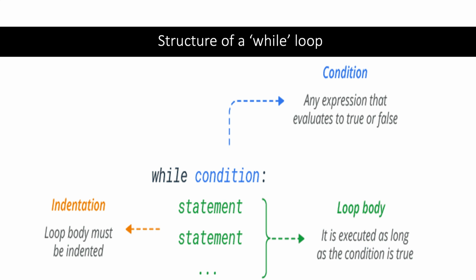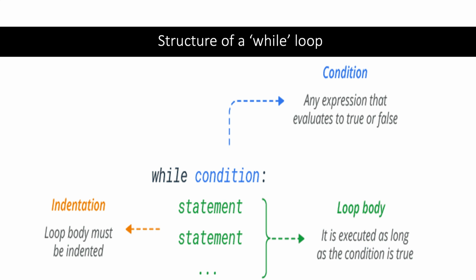This image outlines the basic structure of a while loop in Python, which emphasizes key components and their roles. So the while keyword is used to initiate a while loop. It signals to the Python interpreter that the following condition should be evaluated repeatedly to determine whether the subsequent block of code, which is the body of the loop, should execute or not. Then, right after the while keyword, we have the condition. This can be an expression which evaluates to either true or false. And this condition is checked before each iteration of the loop. And if the condition is false, the loop terminates and the program proceeds to the next statement following the loop.